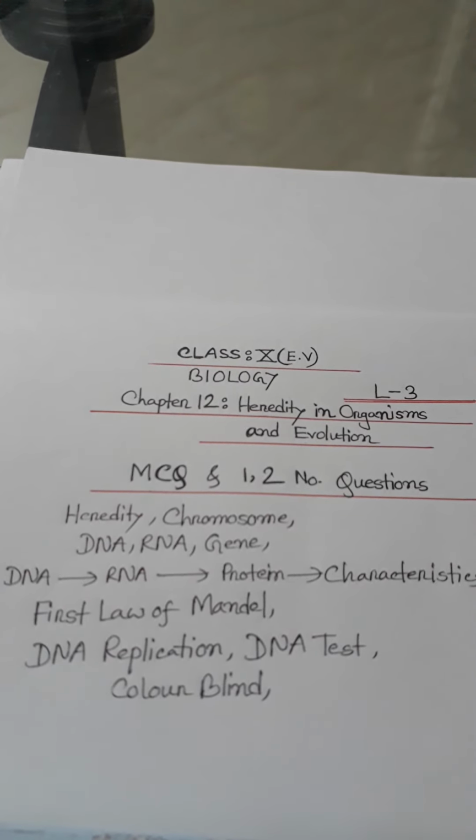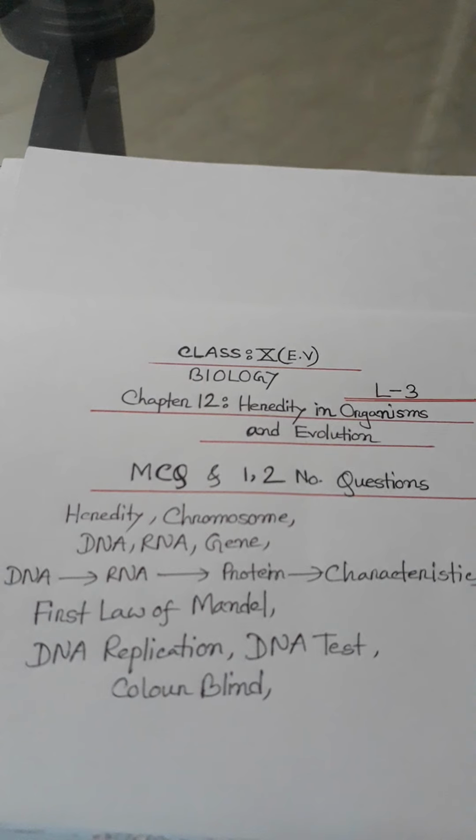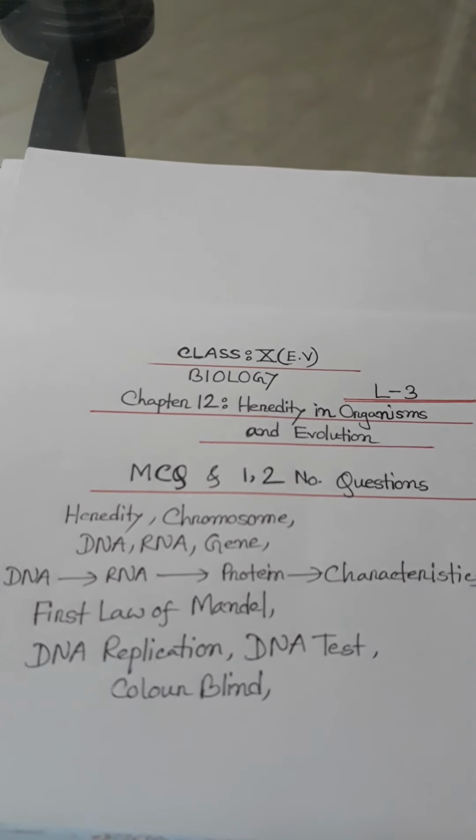So the length between two adjacent nucleotides is 34 divided by 10, which equals 3.4 angstrom.